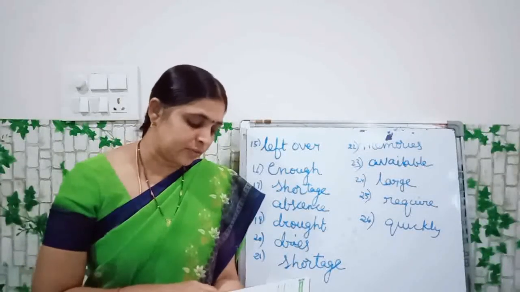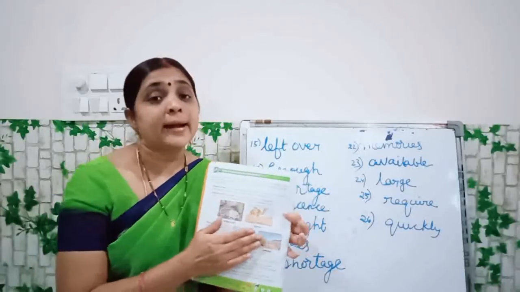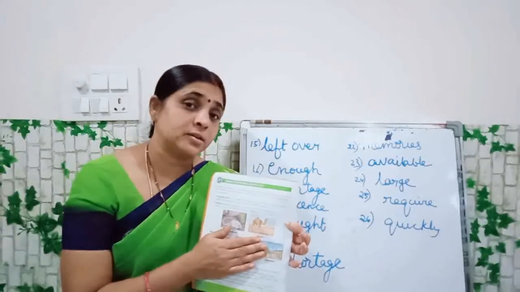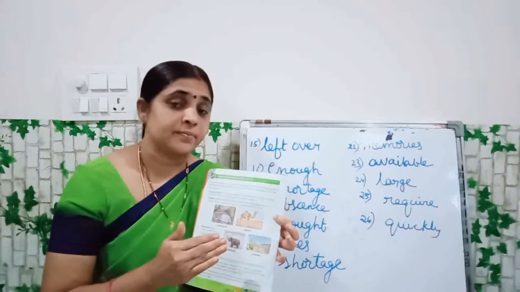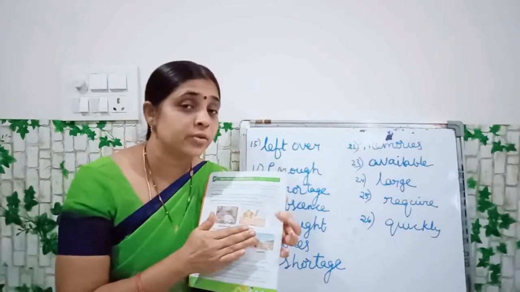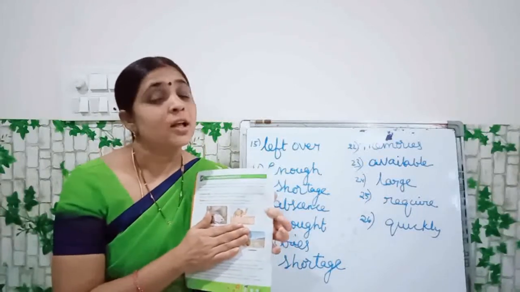Plants like the cactus grow in the dry areas. Okay, I told you these are the cactus plants, means they are thorny, children. They are thorny. Okay, they are in the dry places. Sandy areas, we can see these plants. Desert areas, we will see these plants. Okay, thorny plants. Cactus is a thorny plant.